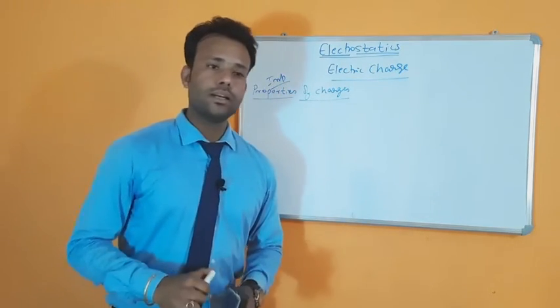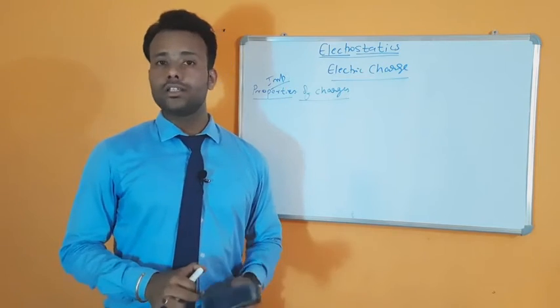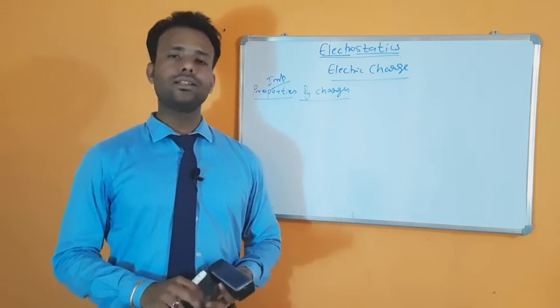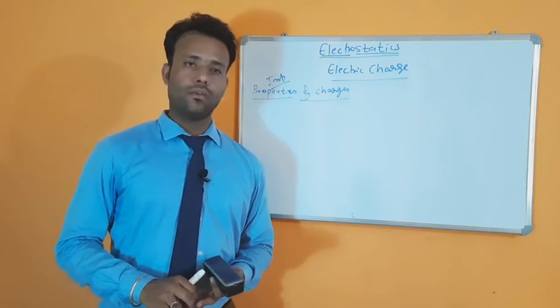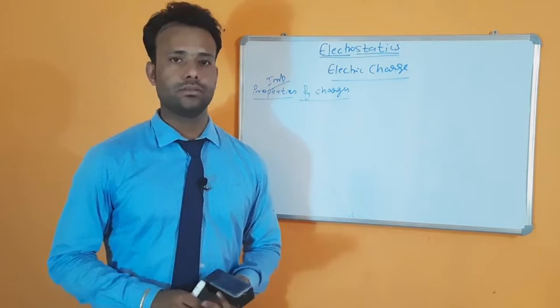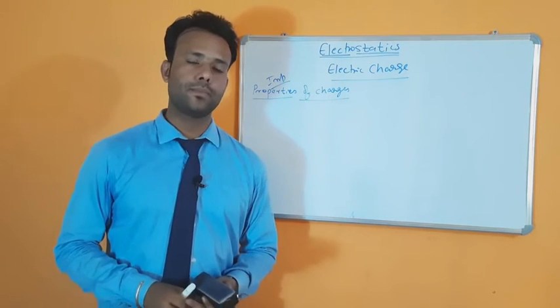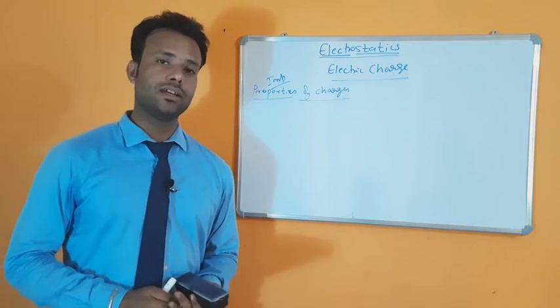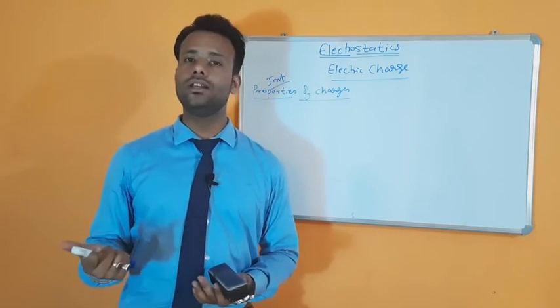So I told you that two unlike charges attract, but two alike charges repel. So what is the reason behind it? Why do two unlike charges attract and alike charges repel? There must be some reason behind it. What is the reason behind it? We will study that in the next part, that is the electric field.